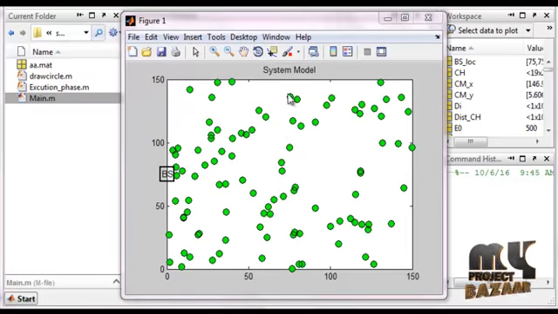So this is Figure 1. Figure 1 is the system model. The green colors are the cluster nodes. This is the base station, and these are the cluster nodes of the figure. This is the system model.